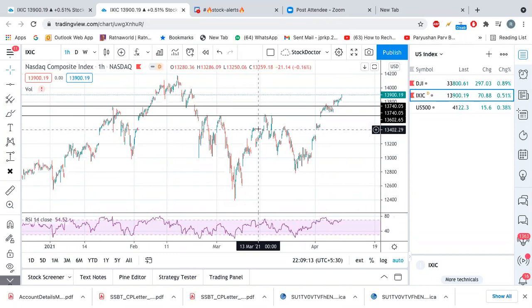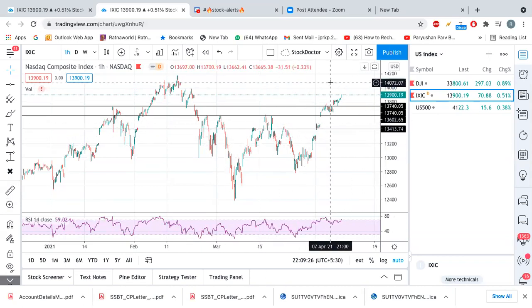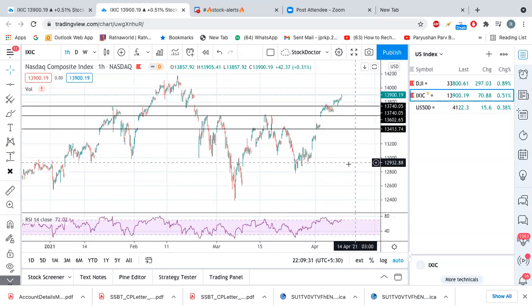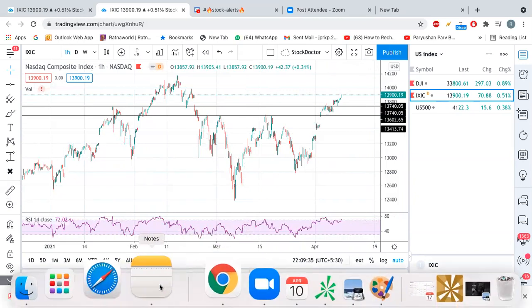And there is a major support at this point also: 13,740, 13,600, and 13,413. These are the support levels from where Nasdaq can take a U-turn as well, right? So let's note down the support levels.